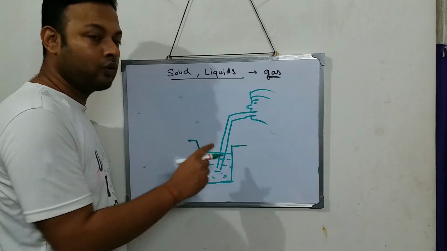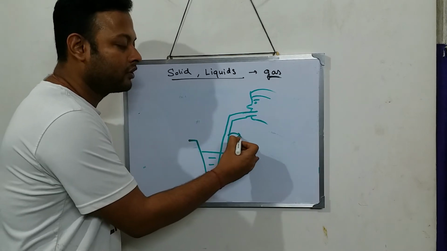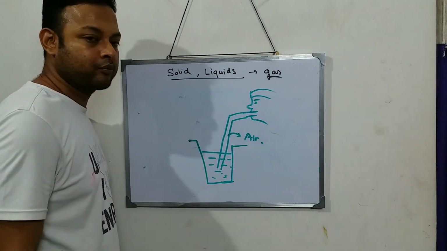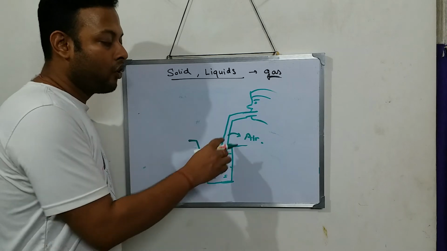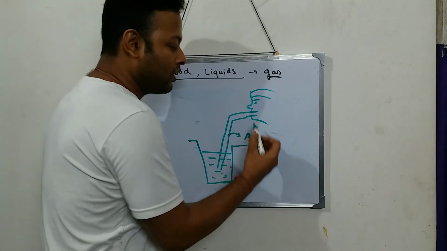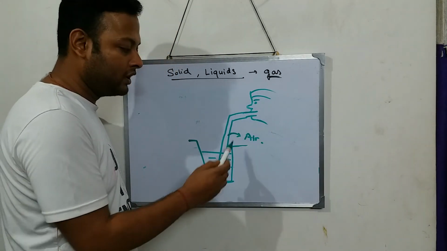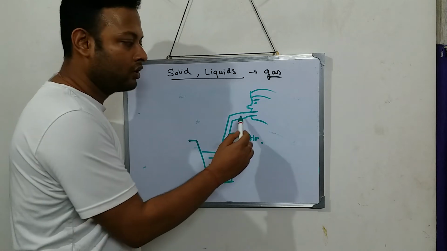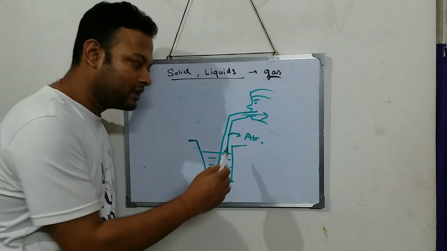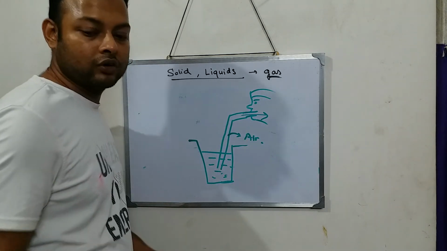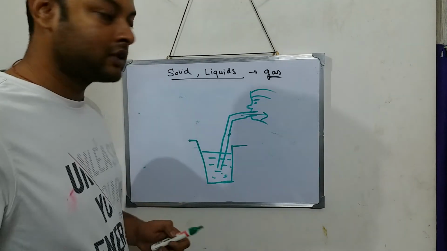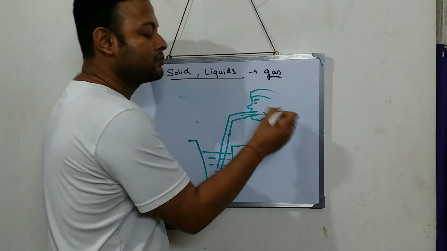Initially, what is there in the straw? Air is there. So as he sucks, all the air which is inside the straw goes inside the person's mouth. Now air is there in the person's mouth.